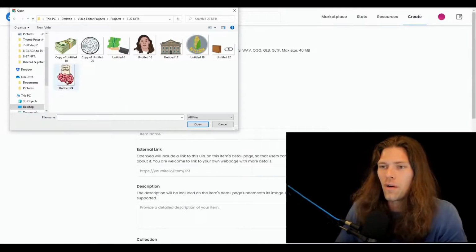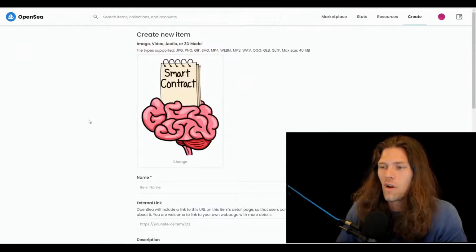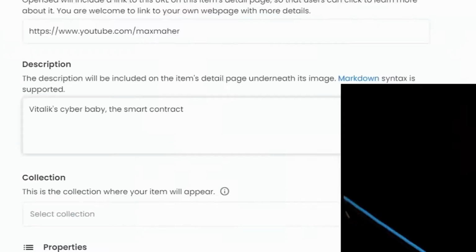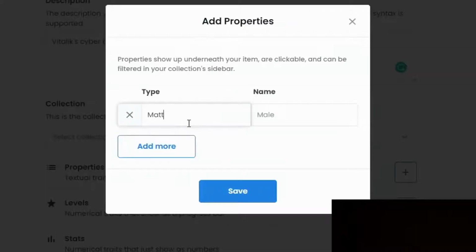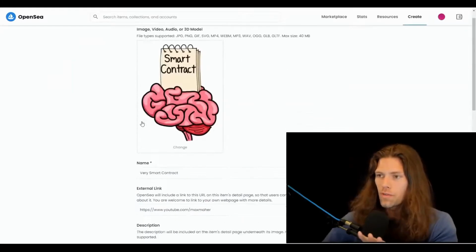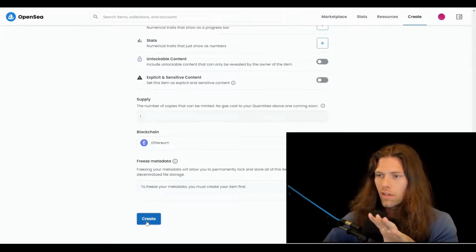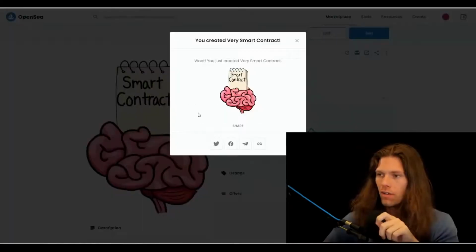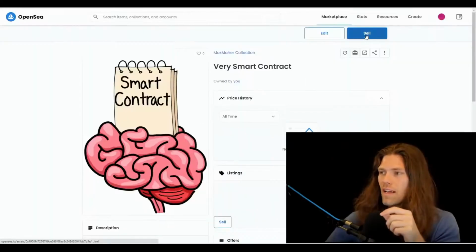So the first one that we're going to upload is smart contract. Little drawing I made of a smart contract. All right, so we filled out the descriptions for the smart contract NFT. We're going to click create. You've just created a very smart contract. Now we're going to click sell up top here.